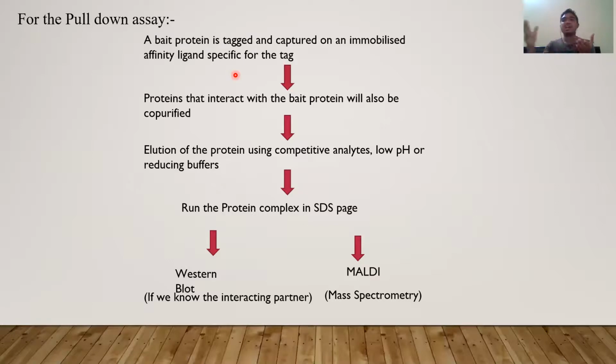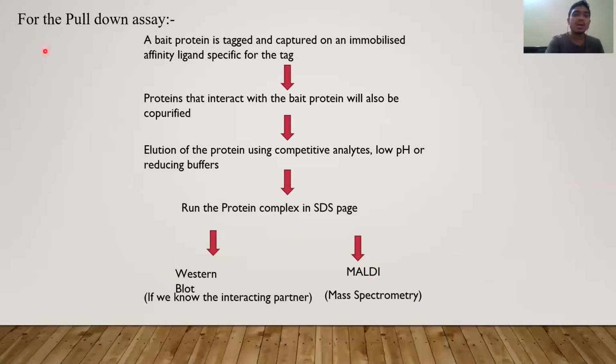Protein Y and protein X will come together, and I will get the yellow color because I have tagged it. If they are not interacting, it will not come, so I am not able to get the color, and I can be sure that these two proteins are not interacting.